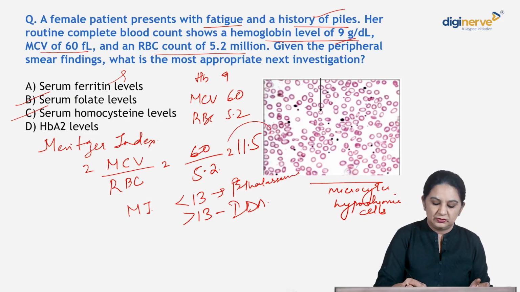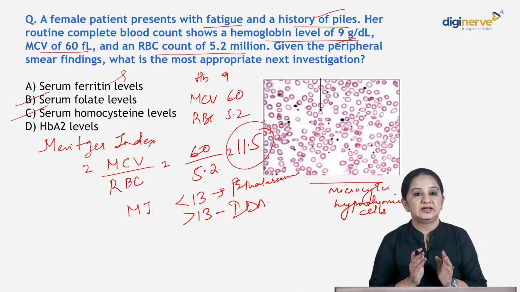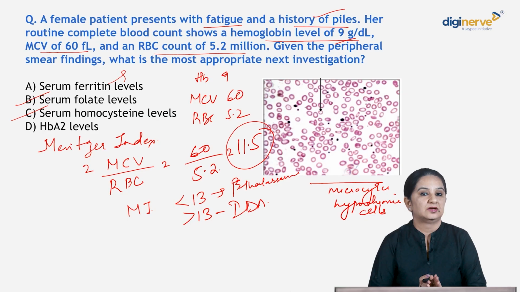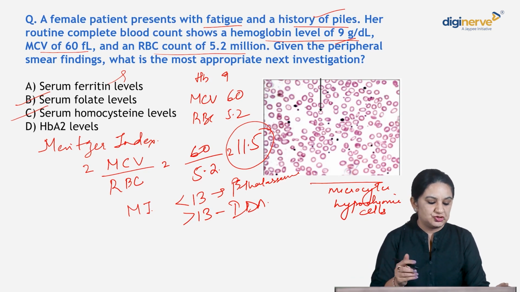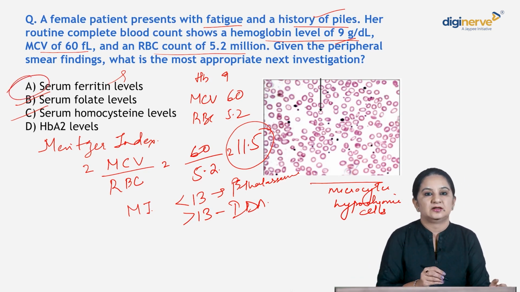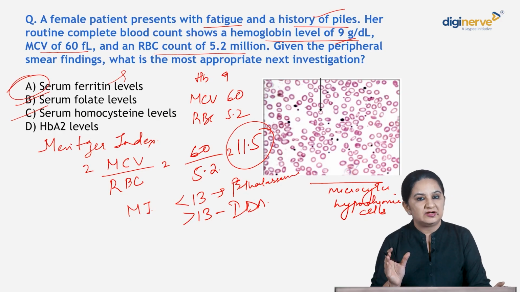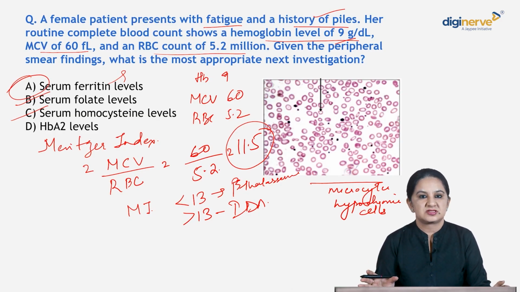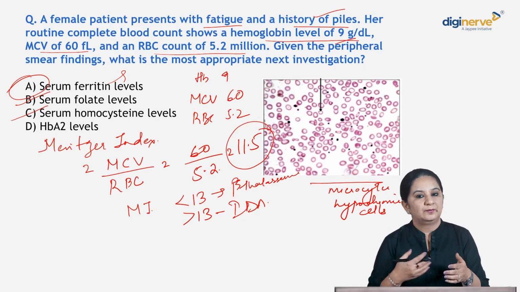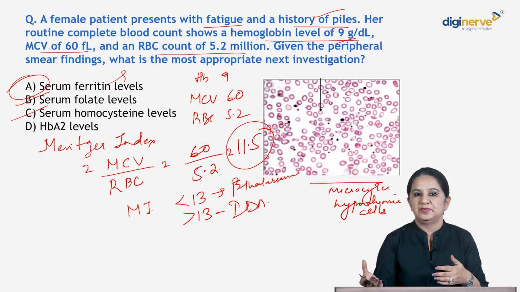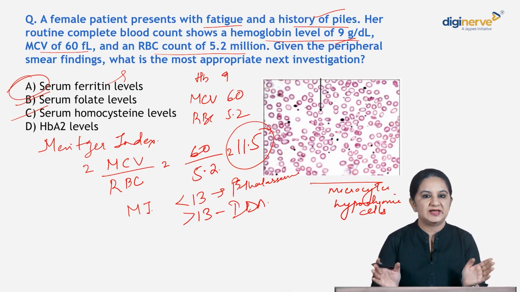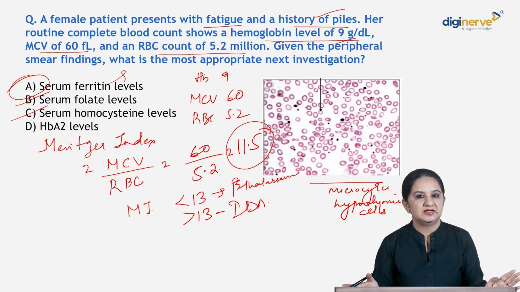So here, although your Mentzer index is coming less than 13, it's coming 11, I would still suggest that the next best appropriate investigation should be serum ferritin, because you have a clear-cut history of blood loss. And HbA2 level definitely will be done. In fact, both should be done, but the first investigation should be serum ferritin followed by HbA2. I hope it is clear.